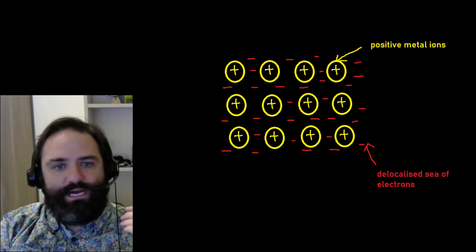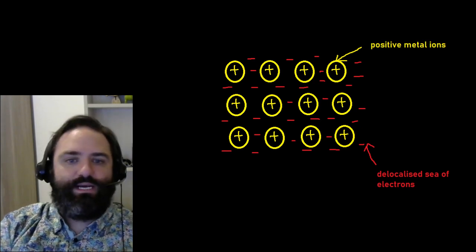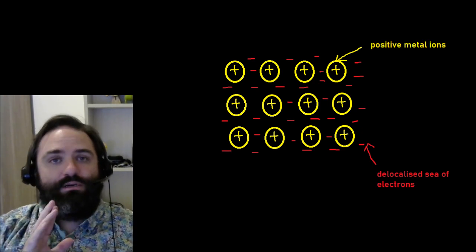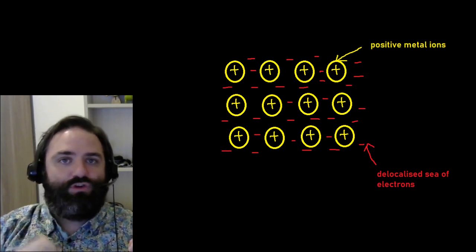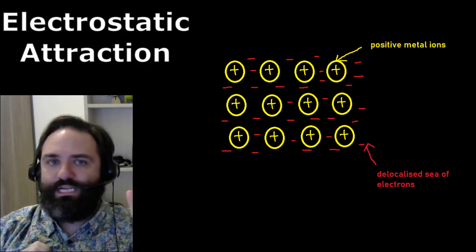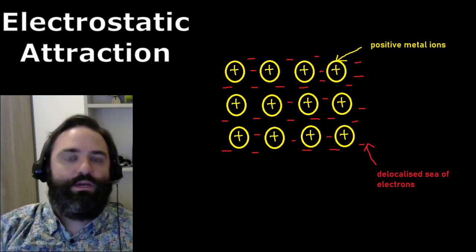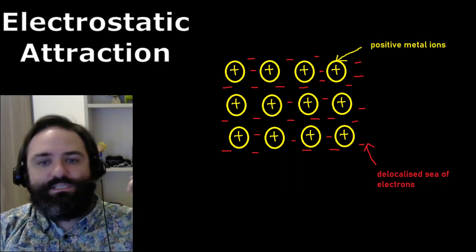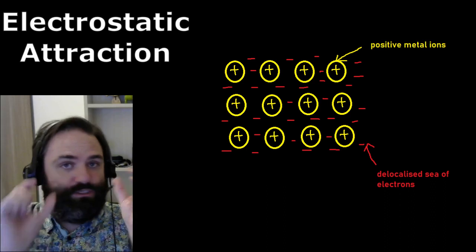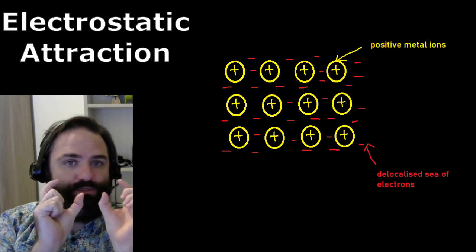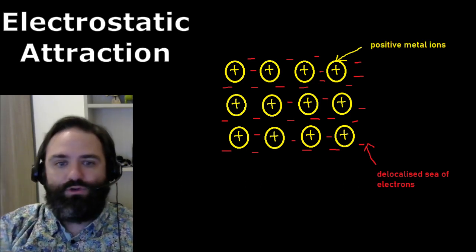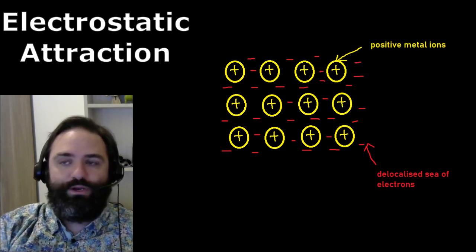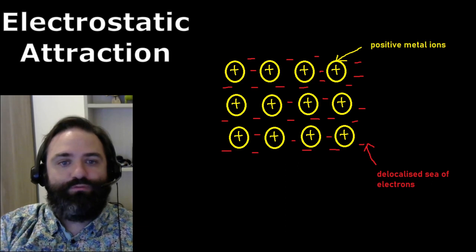It's often described as a sea of electrons with little islands of positive ions in there. It's all stuck together by the electrostatic attraction, there's that word, electrostatic attraction, between the positive ions and the delocalized background sea of electrons. So this positive sticks to this negative, because two positives next to each other won't stick to each other, so they have to stick to the background electrons. This makes metals very strong, but it also gives rise to some typical properties of metals.